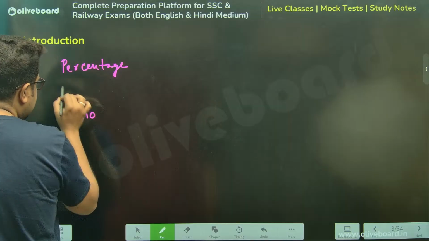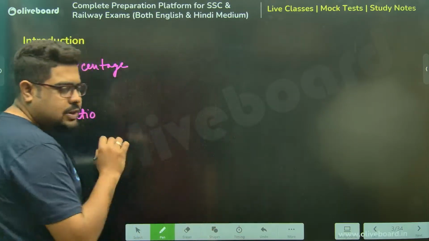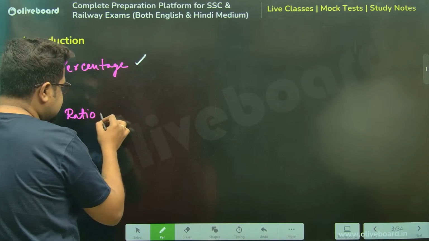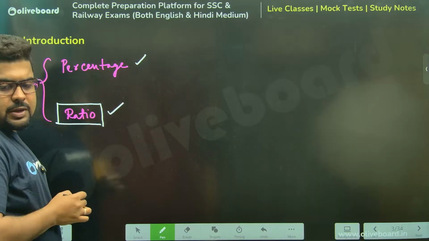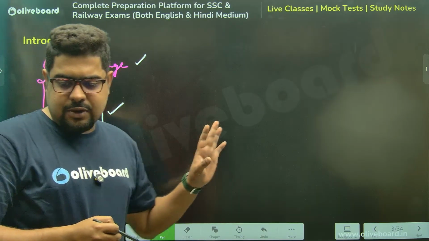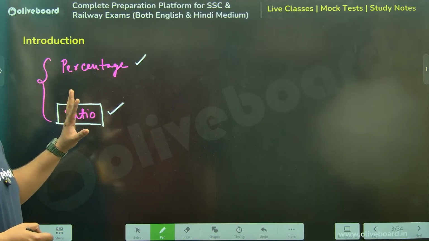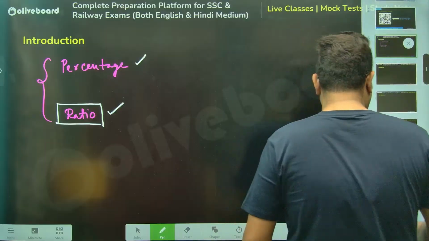The student who knows these two properly knows the whole arithmetic. So this chapter is mostly focused on ratio. How to use that ratio, we will learn through questions.